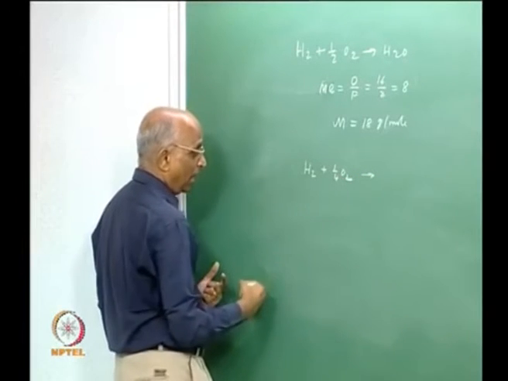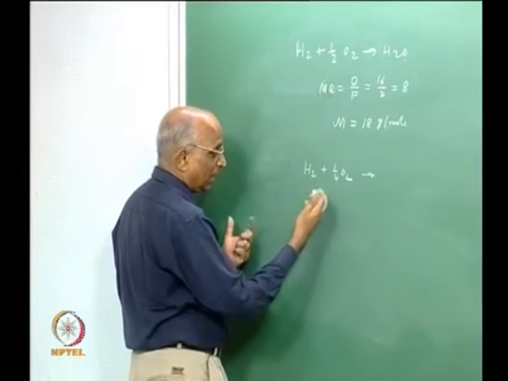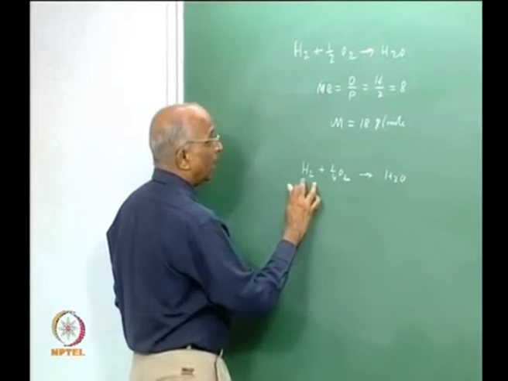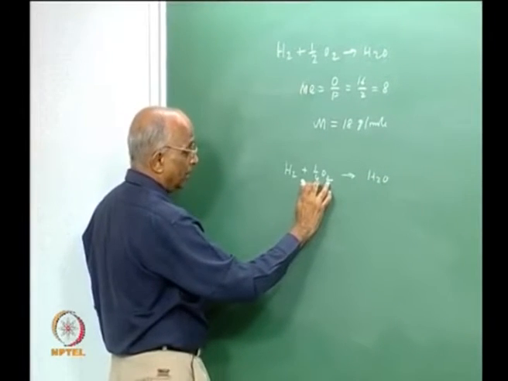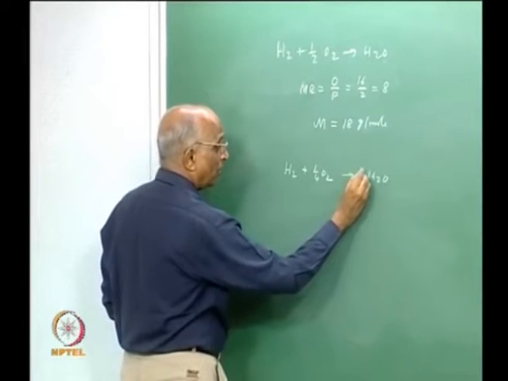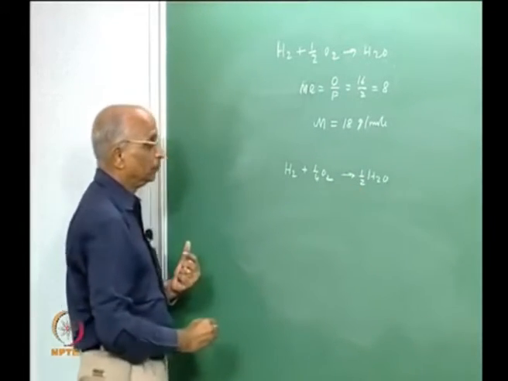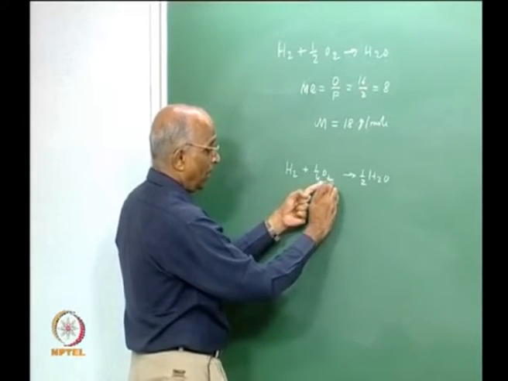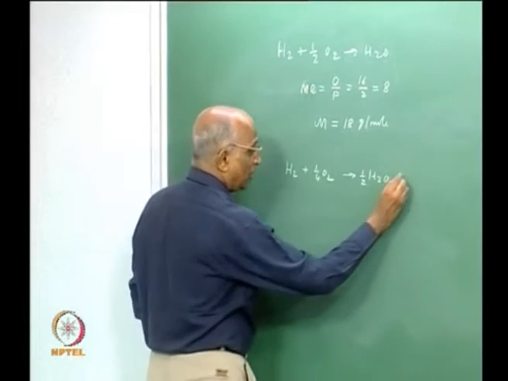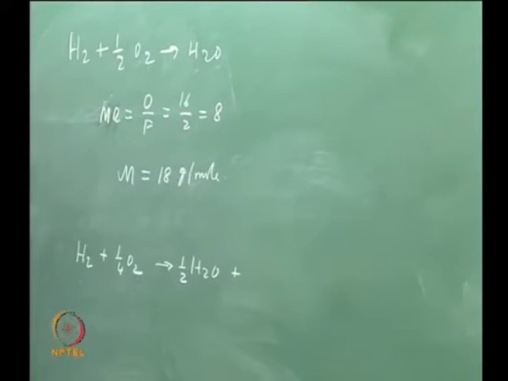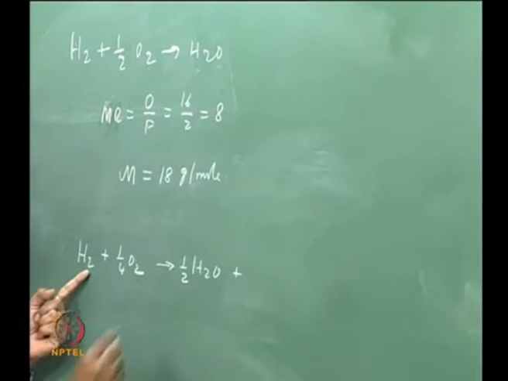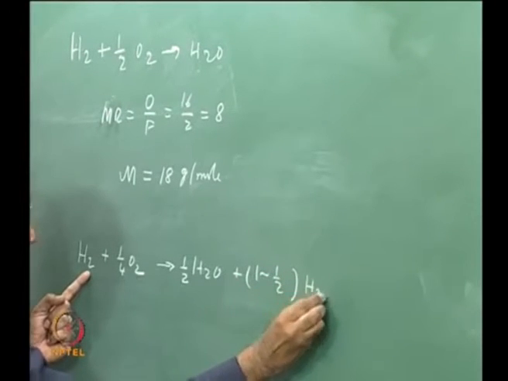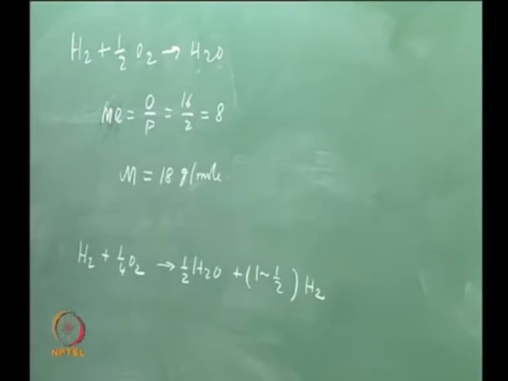Let me just have a guess over here. I cannot form H2O because I have only half of the oxygen, therefore I form half H2O. And what happens to the balance? I get the balance hydrogen, 1 minus half hydrogen which is left. Is it all right? Please check.